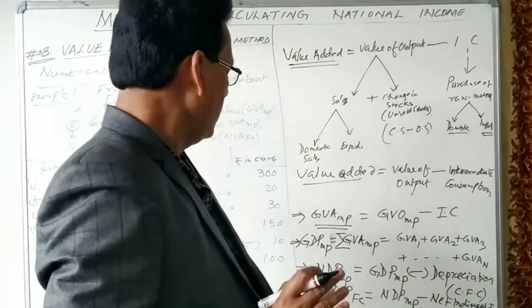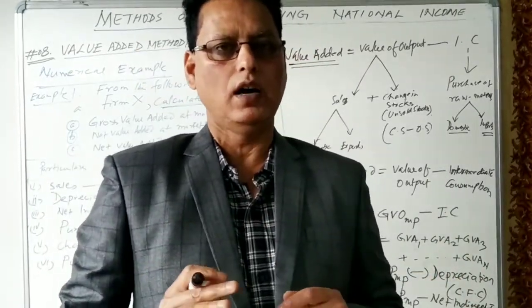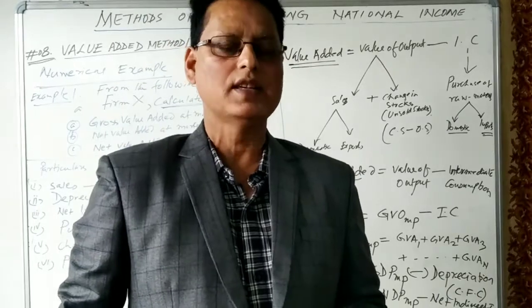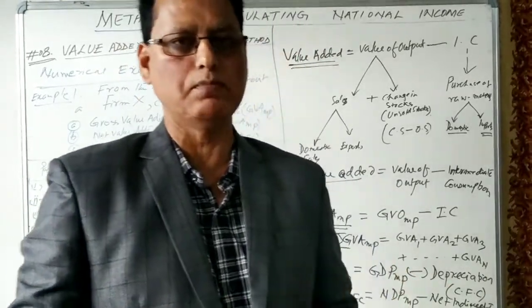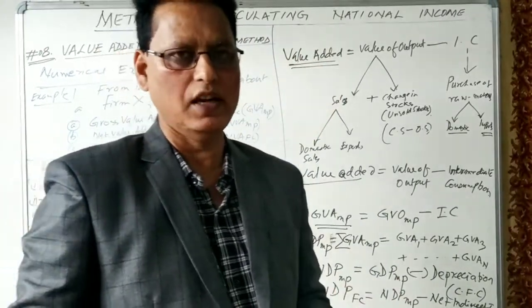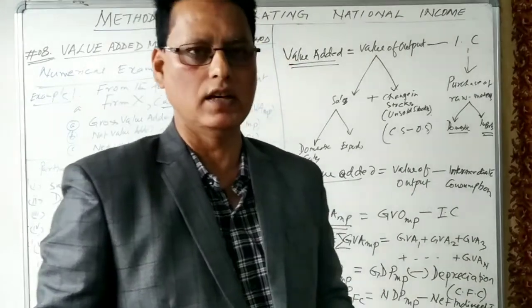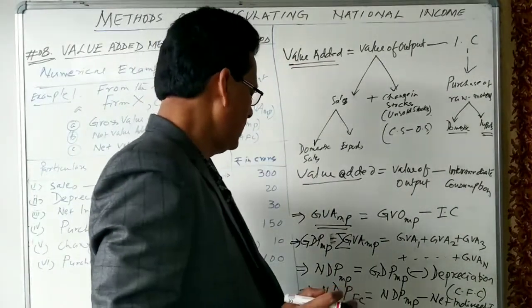And NDPFC is the domestic income. Domestic income is the income earned by the factors of production, such as the income received by the owner of land, the owner of capital, the laborers, and the enterprises. So this is NDPFC, equal to net domestic product.